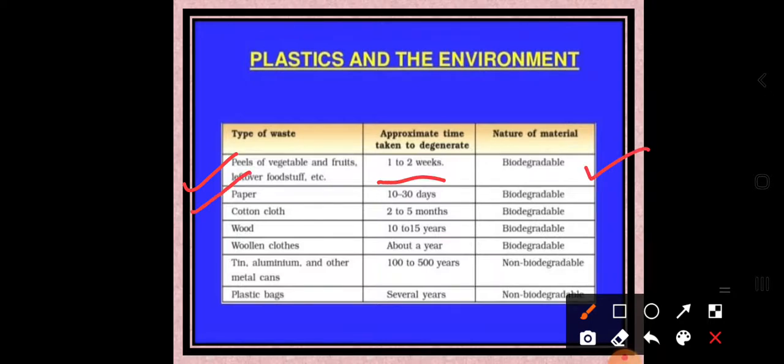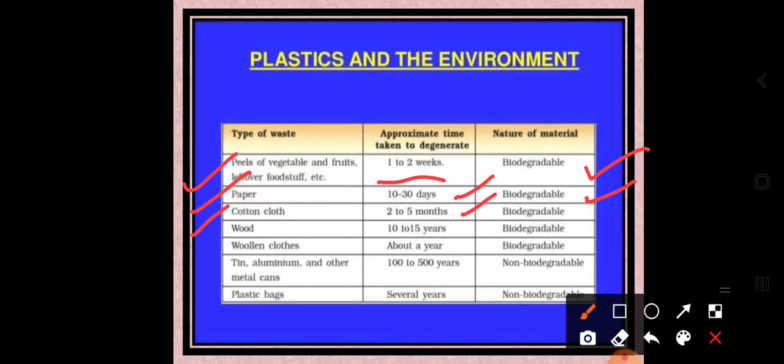And paper takes 10 to 30 days. How? By the action of microorganisms, or you can say bacteria, that takes place here. So that's why it is possible. Cotton cloth, we cannot use for other clothes, but cotton cloth is possible to decompose, it is biodegradable.